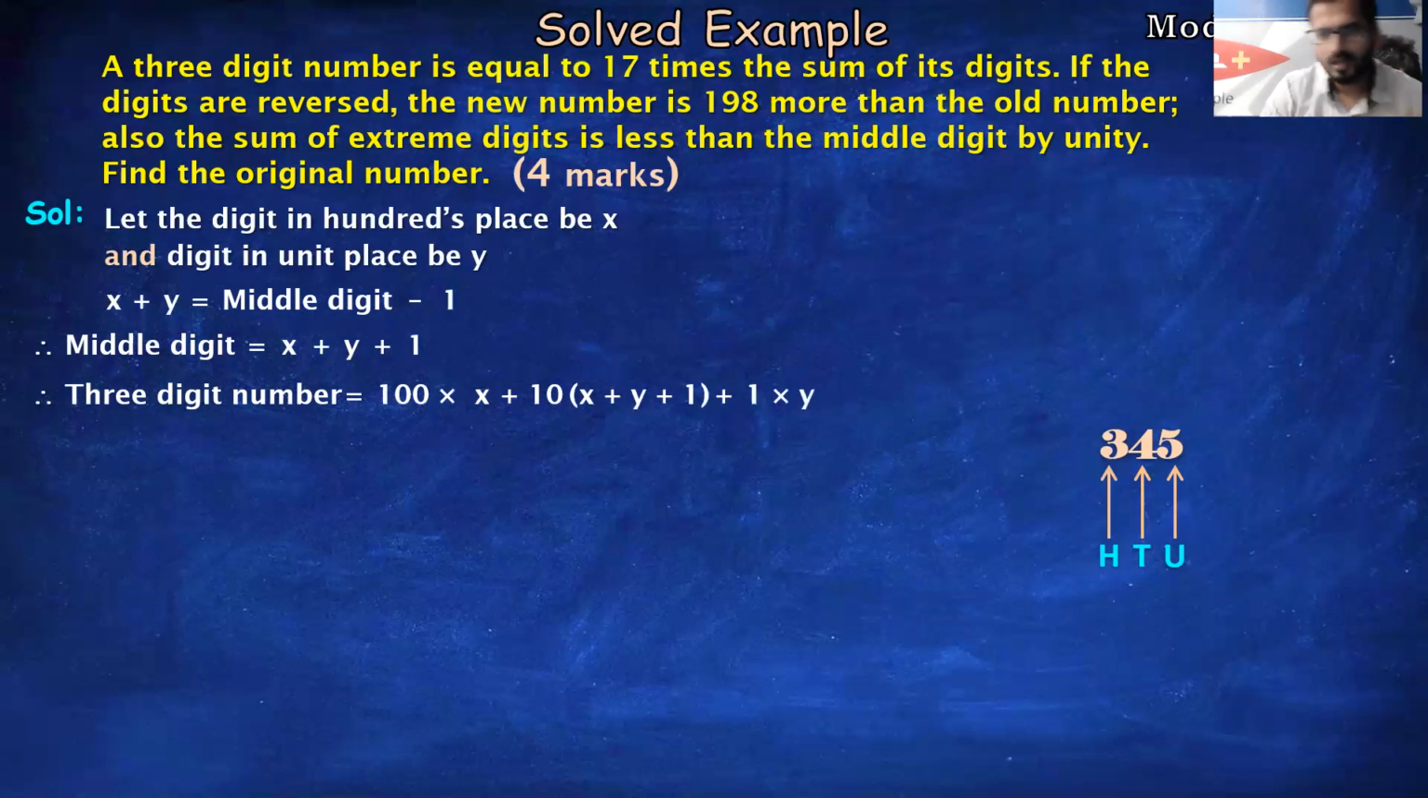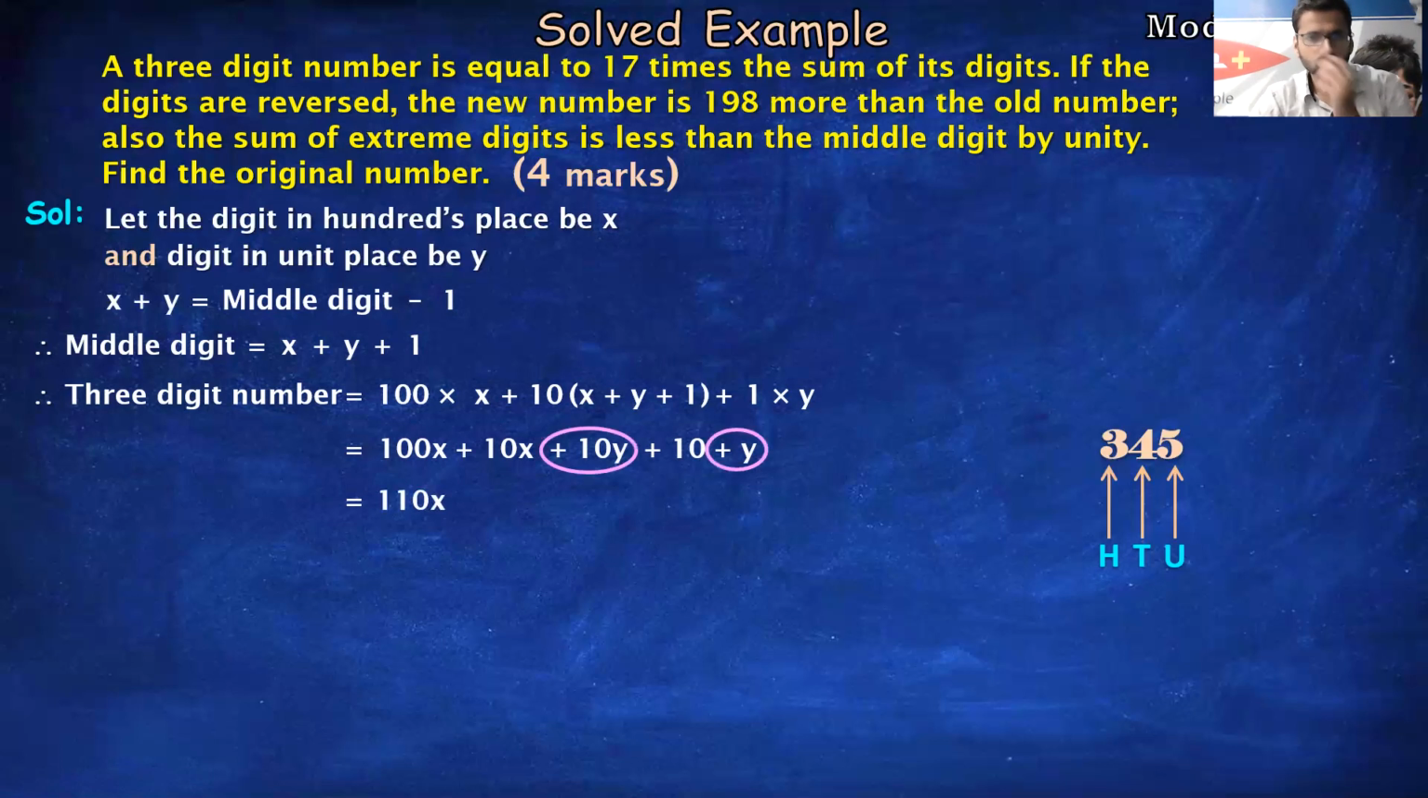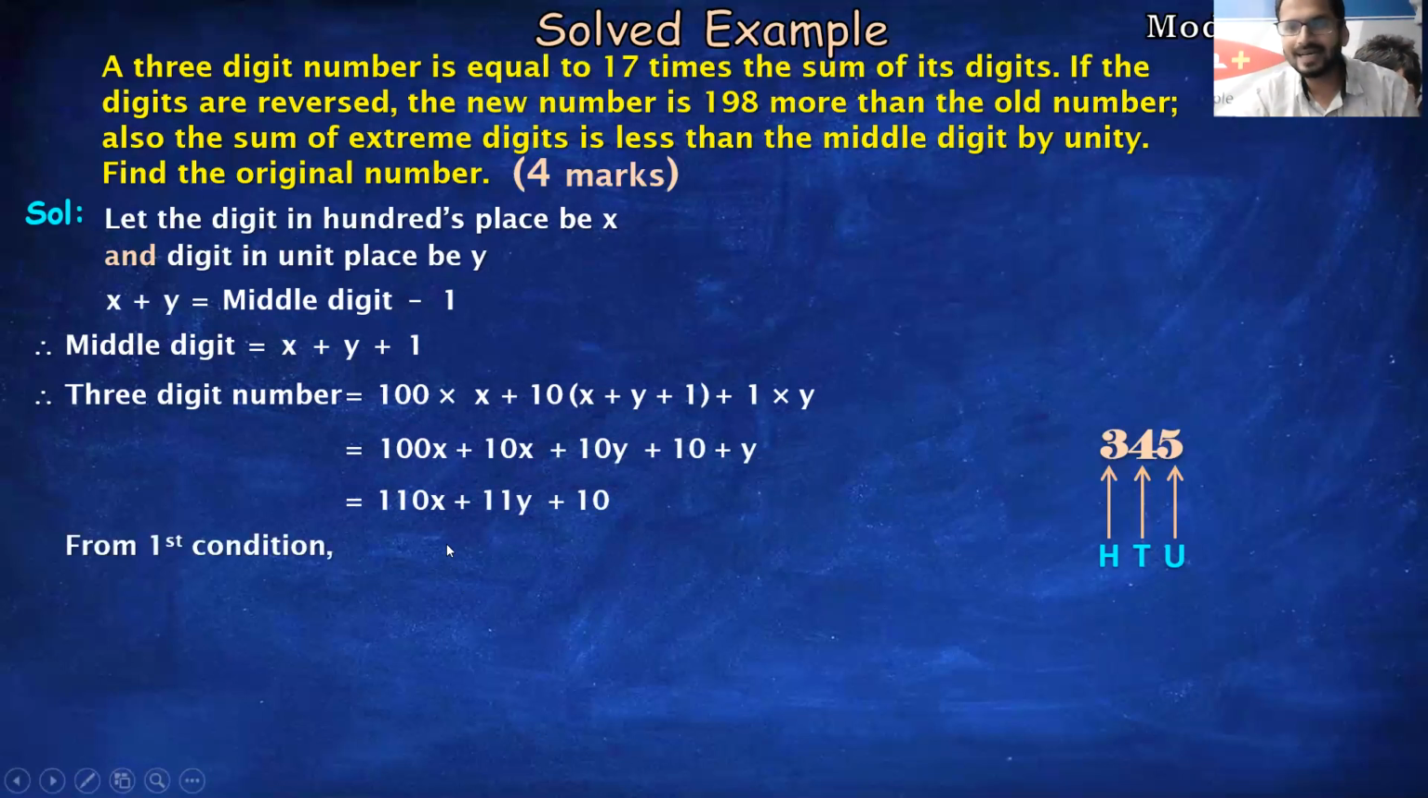Okay. Now let us further simplify this. So 100 into x is nothing but 100x, plus you can open the brackets. 10 into x is 10x, plus 10 into y is 10y, plus 10 into 1 is 10, plus 1 into y is y. Now add x with x, y with y, and keep the number as it is. The constant part as it is. So 100x plus 10x is 110x, 10y plus y is 11y, and plus 10 as it is. Now this is my original number, the 3-digit number, in terms of x and y.